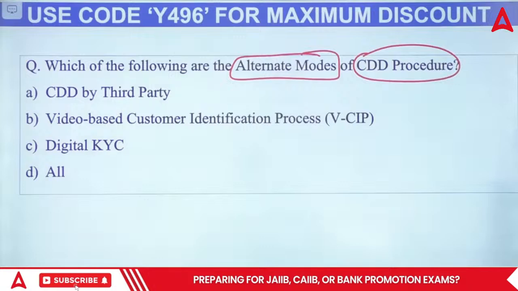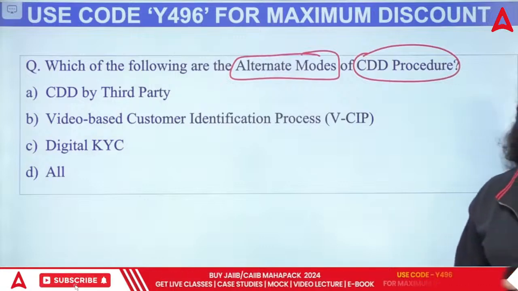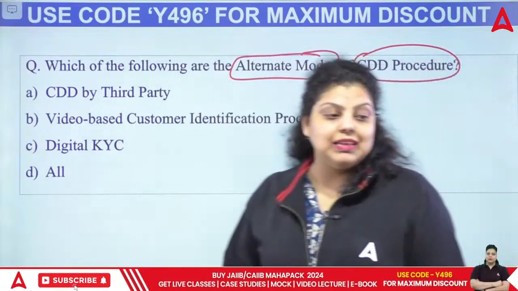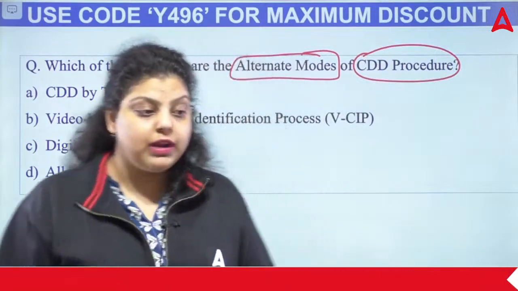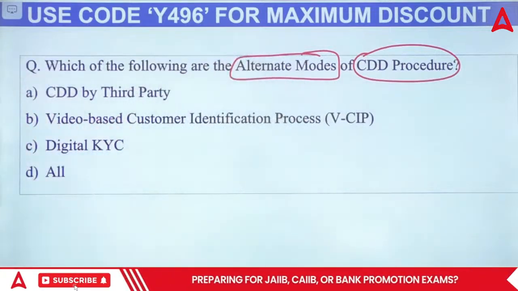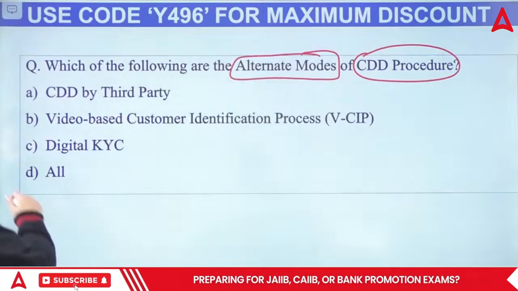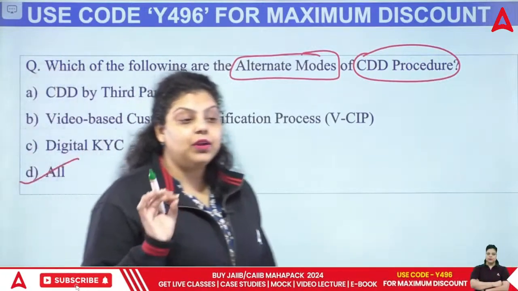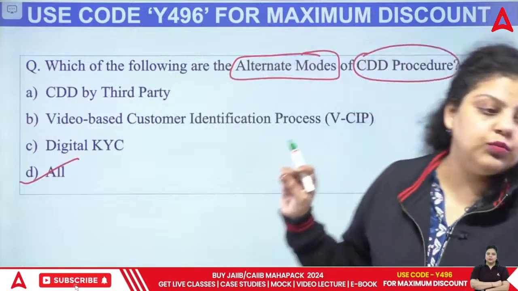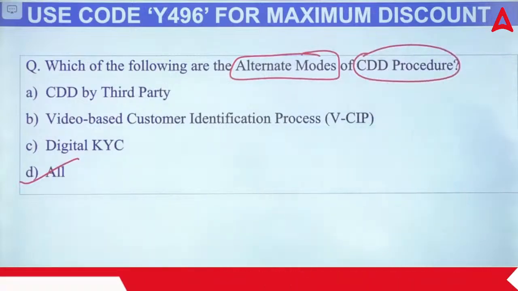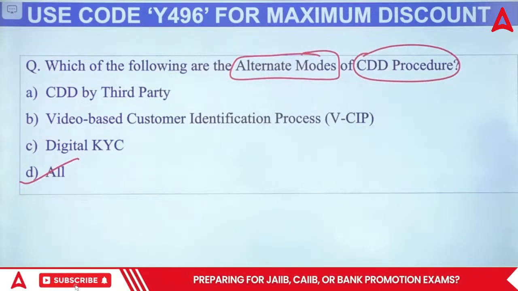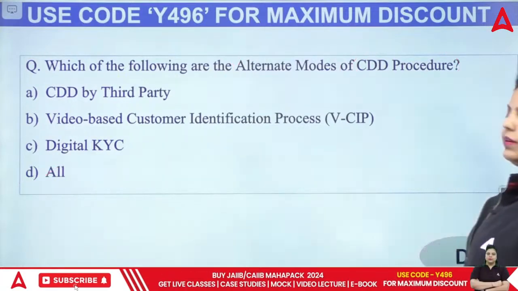By the third party, you are outsourcing the customer due diligence. With the video based customer identification process you can use it, or the digital KYC. And the right answer will be all. They all are required here to have what? Alternate modes of CDD. Okay, right answer will be all. All are the alternate modes.